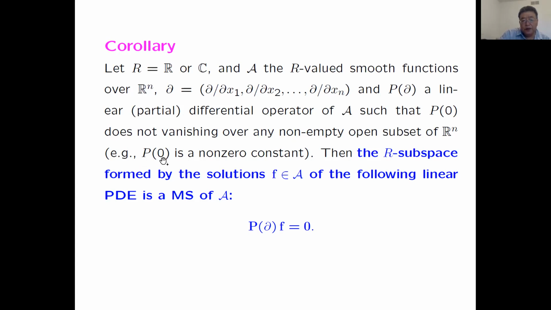For example, the order 0 part is a non-zero constant term. Then the R-subspace formed by the solutions of this PDE is automatically a Mathieu subspace, as long as the order 0 part is not a 0 divisor of the algebra. So this guarantees that the constant order 0 part is not a 0 divisor of A, and then the solution space of this PDE is a Mathieu subspace.